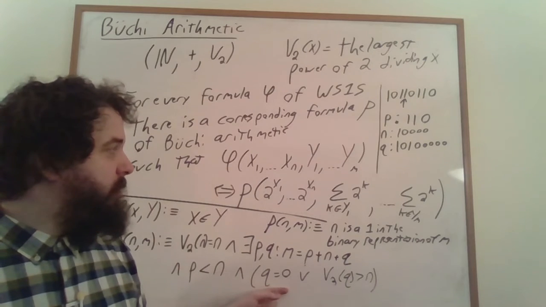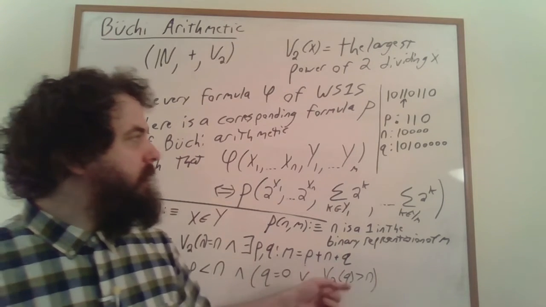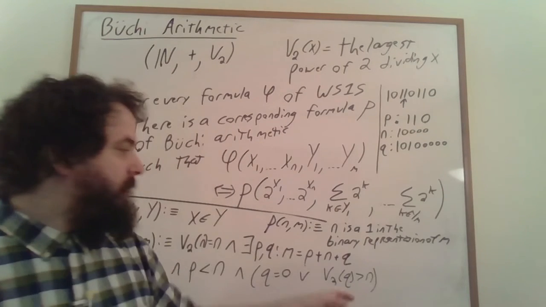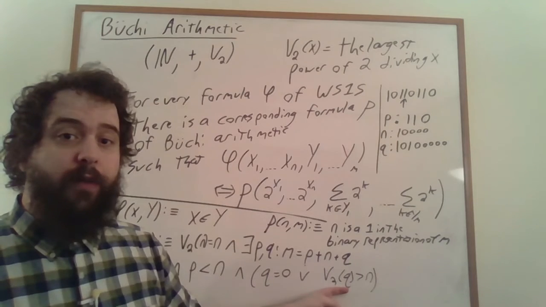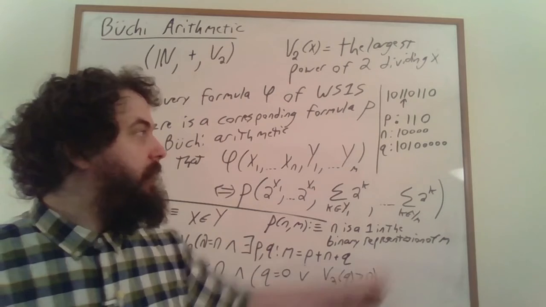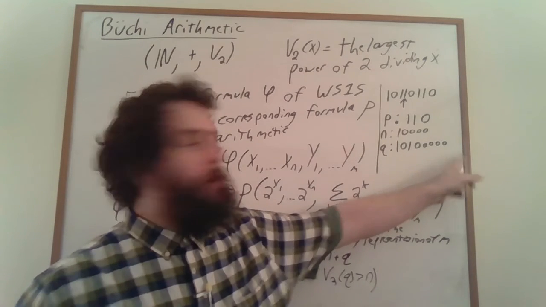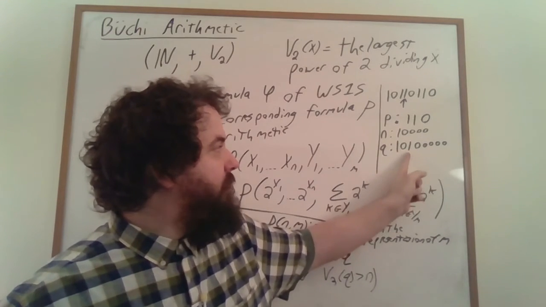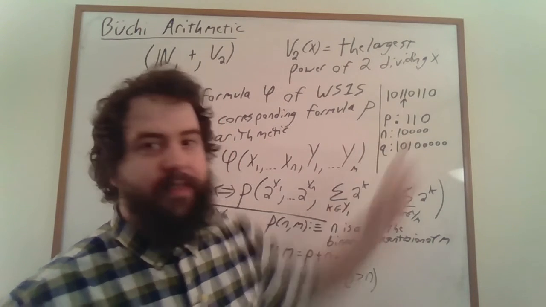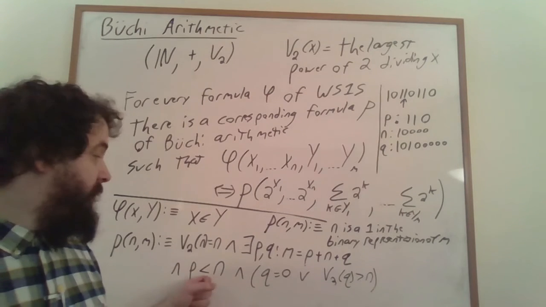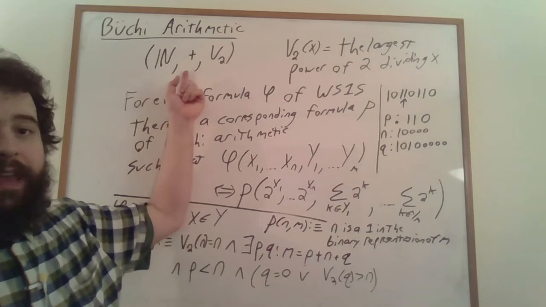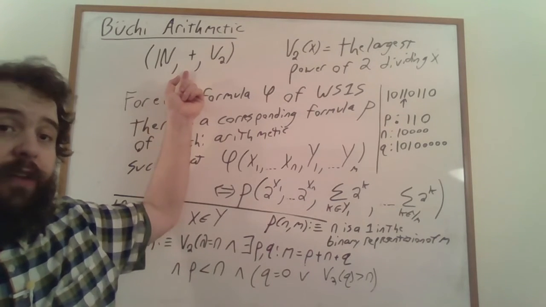So Q could be equal to 0, or we want Q to have a whole bunch of zeros here. In particular, it needs to be the case that the largest power of 2 dividing Q is strictly greater than n. In other words, it's just a whole bunch of zeros over here. This here is the largest power of 2 dividing q, and it's going to be at least twice n. And don't forget that we can talk about less than or equal to just by taking advantage of the fact that we're talking about addition of natural numbers.